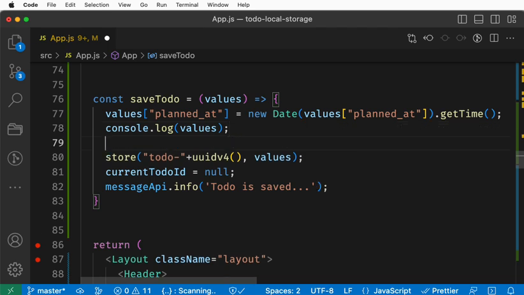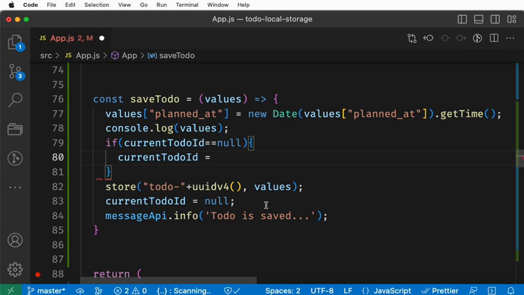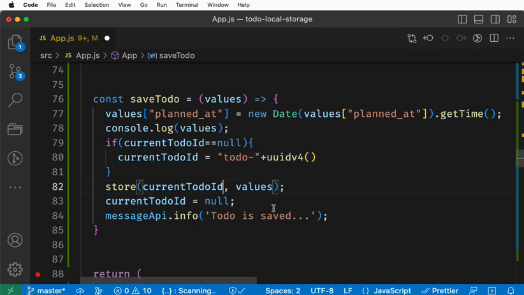Here, if this is equal to null, then this one equals this id, and we are going to use this one, correct? Now what will happen when I create a new item? It will save. When I edit the existing item, it will replace it. As long as we use the same id, it will replace the existing item.